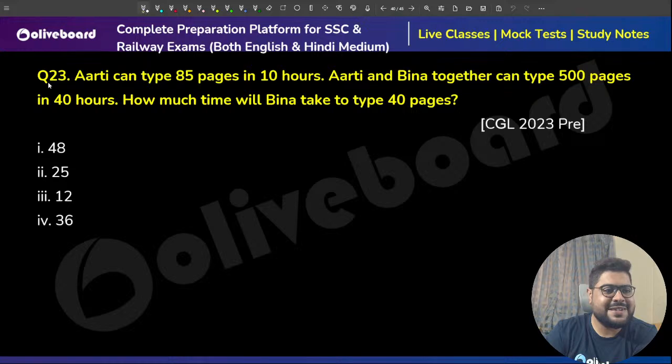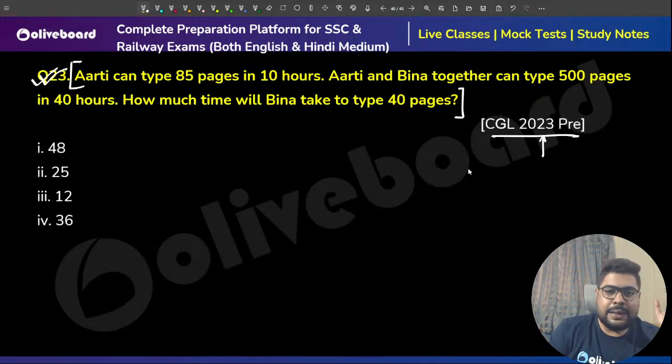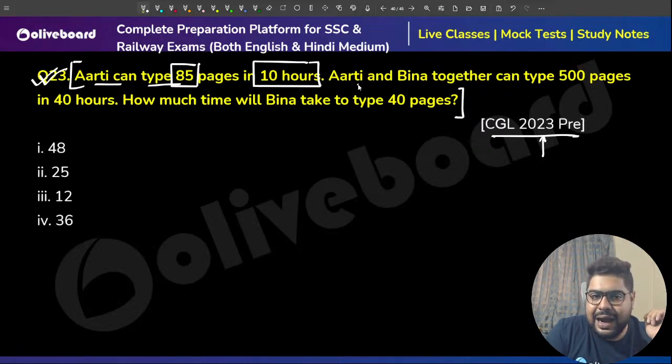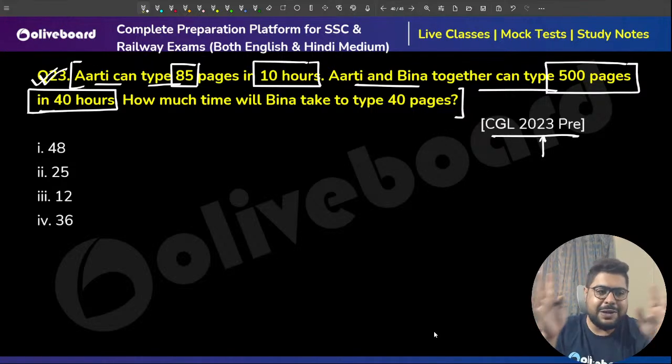Now let's do one last question of the day. One last question from 2023 where we'll understand what the LCM method is and everything. Okay, let's see. Please read the question. Arti can type 85 pages in 10 hours. And Arti and Beena together can type 500 pages in 40 hours. Please understand, these are all precursors to the LCM method, which we'll learn next week. I'm preparing everyone to learn that.